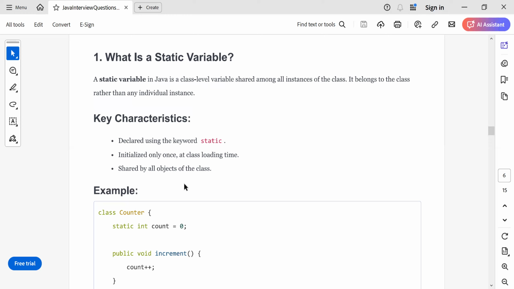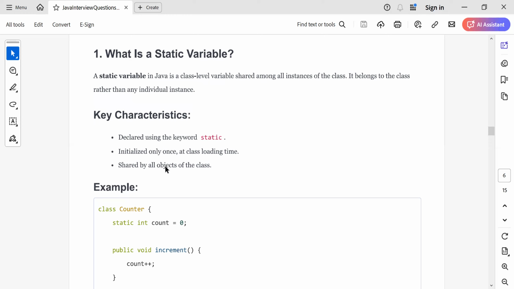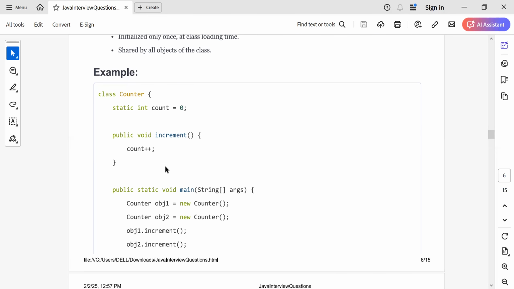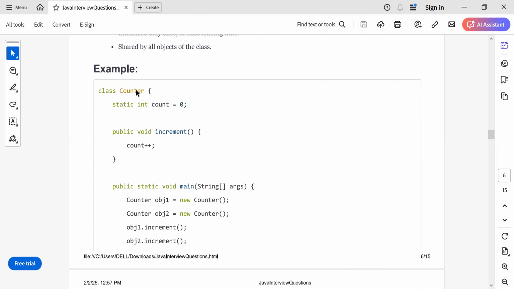So if you create three objects, then this static variable is shared between all the objects because it is at the class level. Static variables reside at the class level, are declared using the static keyword, are initialized only once at the class loading time, and are shared by all the objects of the class. So let's see an example. Here there's a counter, static int count equal to 0, and increment count plus plus.